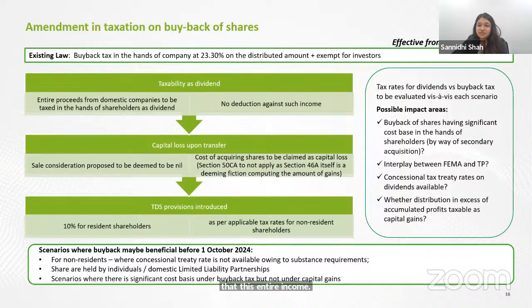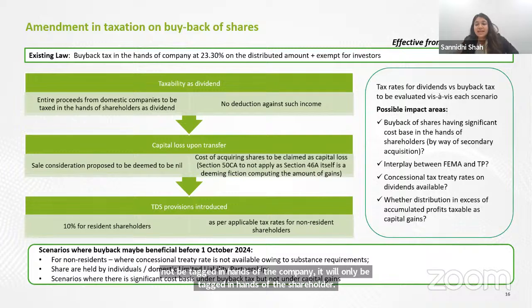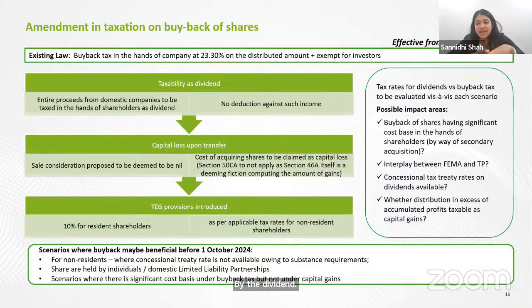It will only be taxed in hands of the shareholder. That too, it will be taxed as deemed dividend. Why deemed dividend? Because you will not get deduction for the cost. The entire gross income which the company is paying to the shareholder will be taxed in hands of the shareholder as income from other sources, and it will be taxed at whatever rate the shareholder is getting taxed. So for example, if it's an individual who's the shareholder, they will have to tax it as per the slab rate. So instead of prior 20% flat rate, if a person who has income slab of more than 30% plus surcharge and all, they will effectively pay a higher tax.